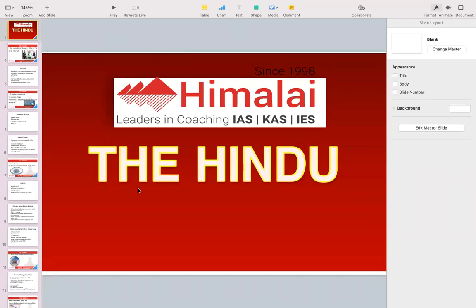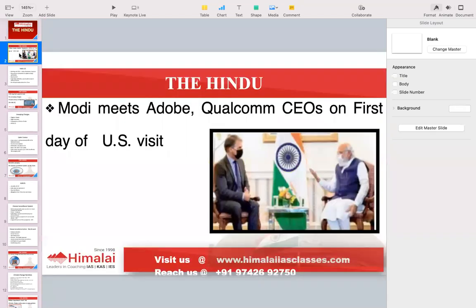Okay, so all of us know how important current affairs is when it comes to the preparation of civil services. For that, any one newspaper is enough if you are going through it on a continuous daily basis. Here we have opted for one of the most popular newspapers across students all over India, which is The Hindu. Okay, so let's get started with today's news items which are relevant to the current affairs.